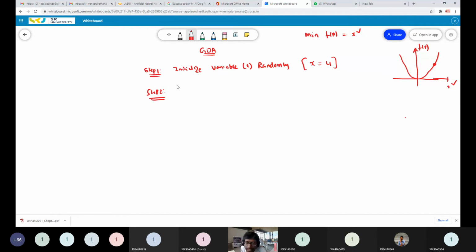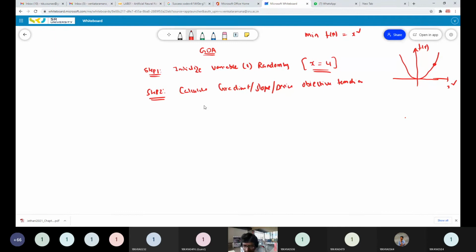Now the second step is to calculate the gradient, or slope, or derivative, the first order derivative of your objective function at the random point you chose initially. So how can you calculate the gradient?